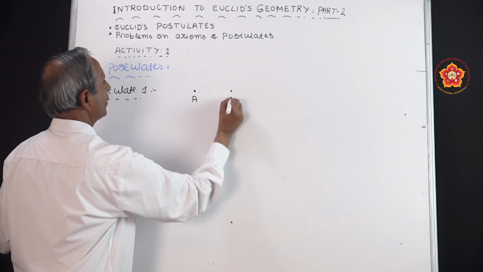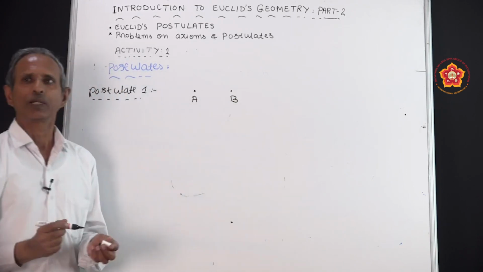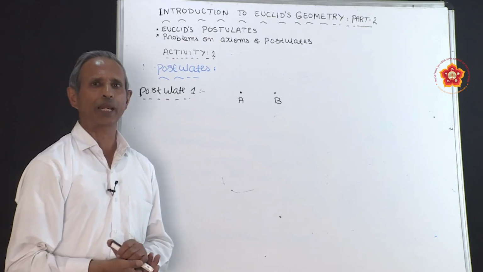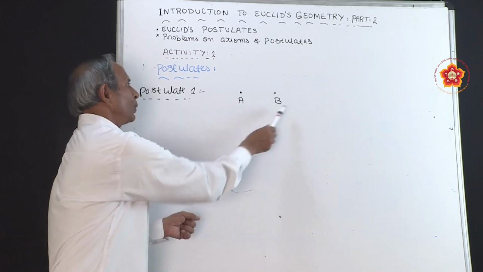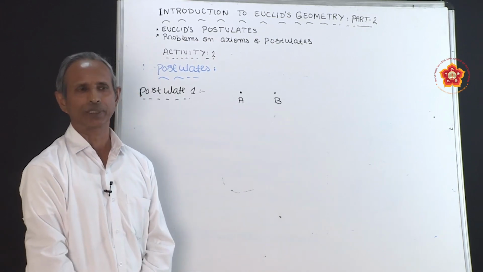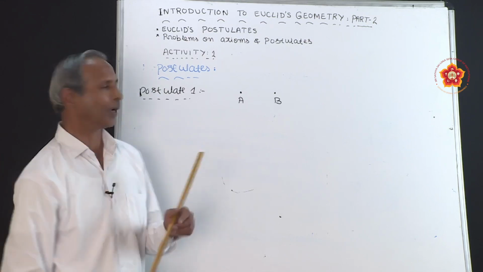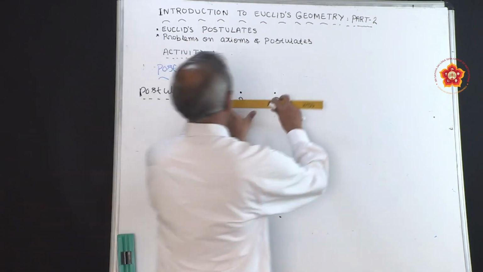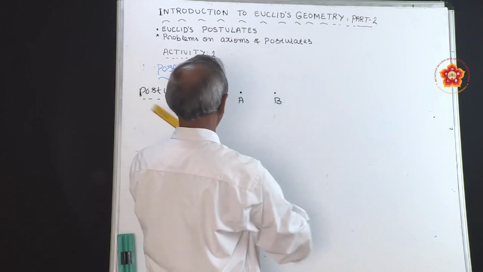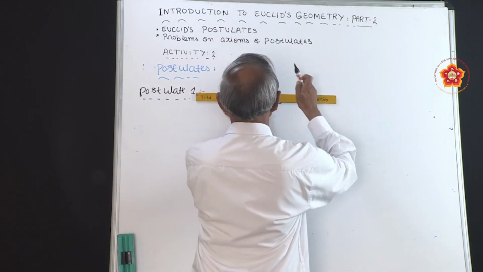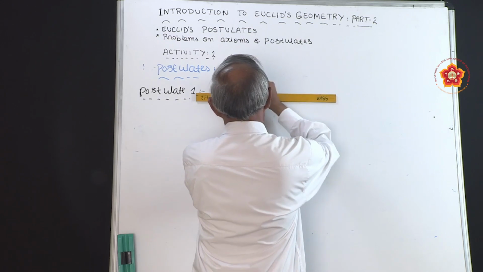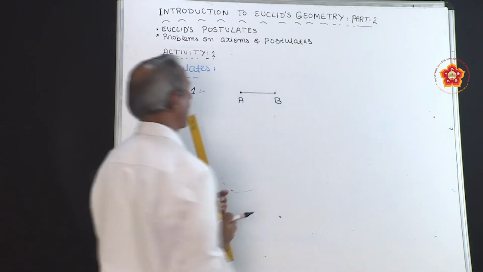You already know how many lines can be drawn passing through two different points. Definitely there is only one line passing through A and B.